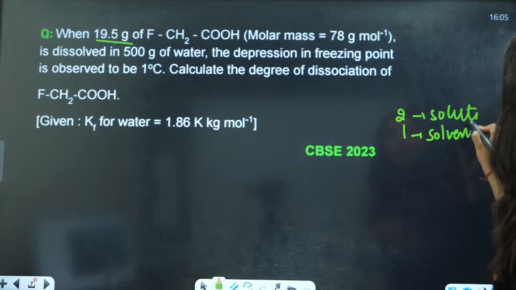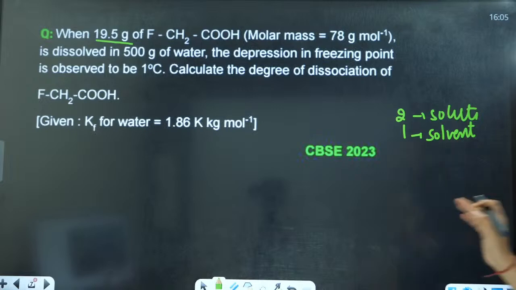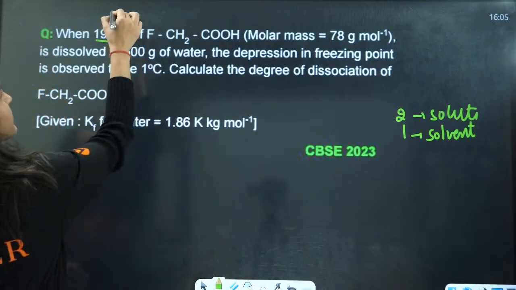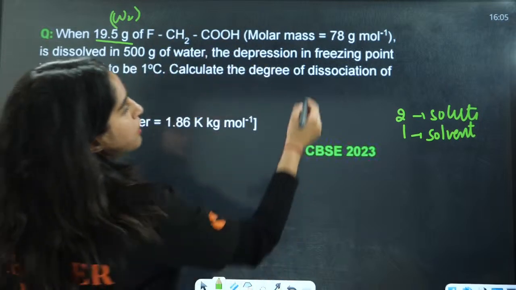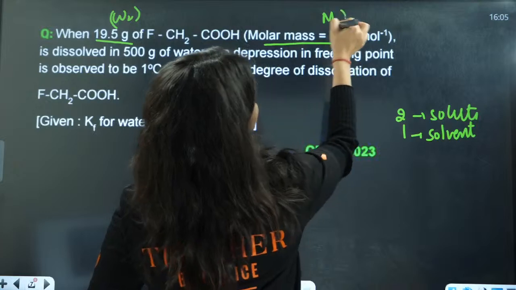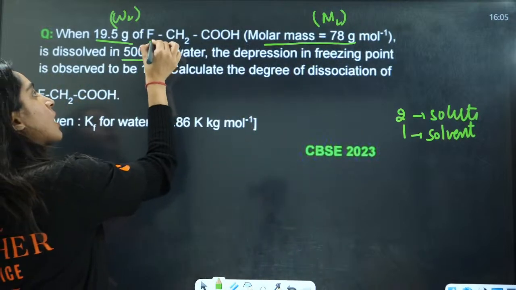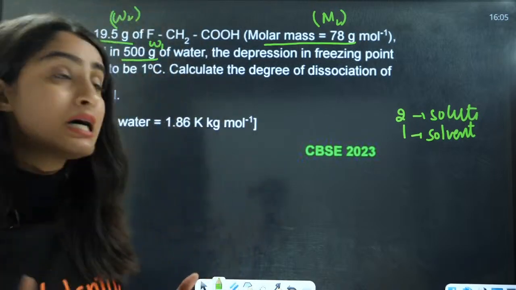Now this is W2, the weight of solute. This is the molar mass of solute, that means M2. Then it is dissolved in this much water, that means this is W1, the weight of solvent here.